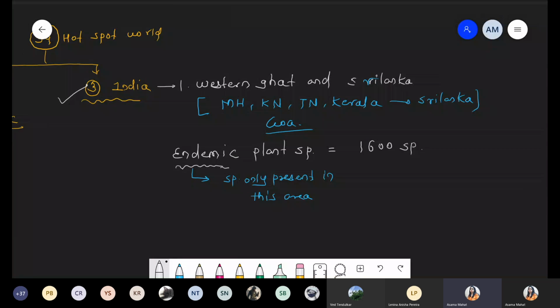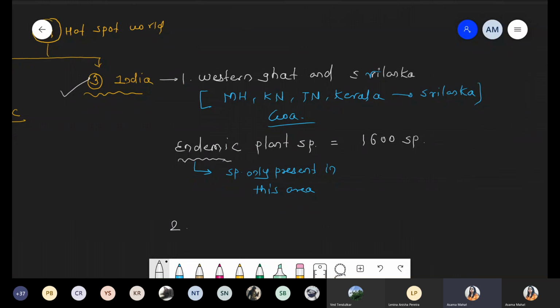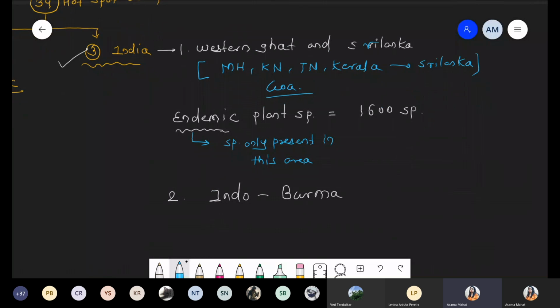We are talking about the second hotspot, that is Indo-Burma. In case of this Indo-Burma, if we are talking about how many endemic plant species are present, approximately 3,500 species are present in case of Indo-Burma, right?